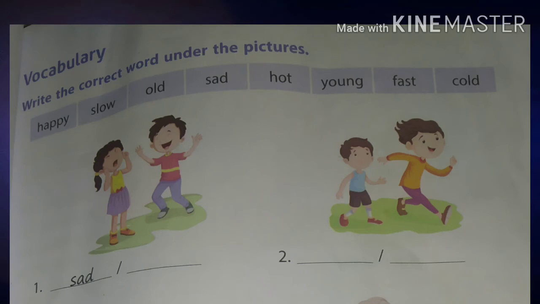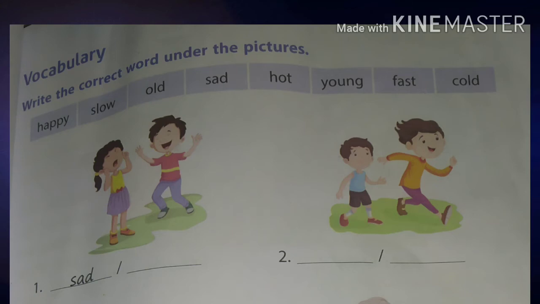Next, page number 59. Vocabulary. Here, 4 pictures are given. You have to write the words from the box below the pictures. Observe the pictures carefully and write the words below. The words are in the box. We have to write the opposite words. After writing the words here, we could understand that they are opposite words.